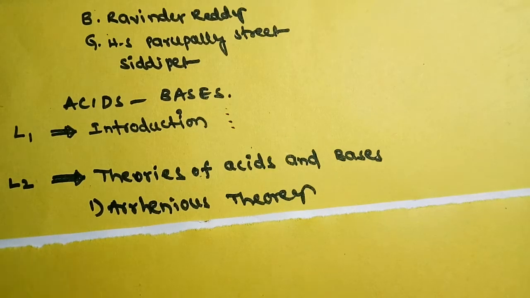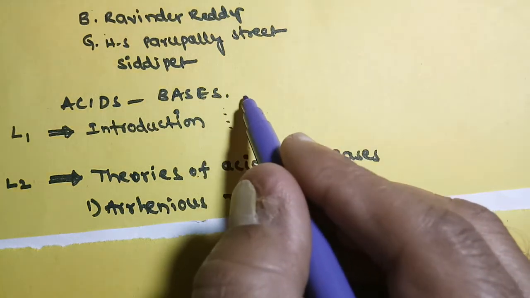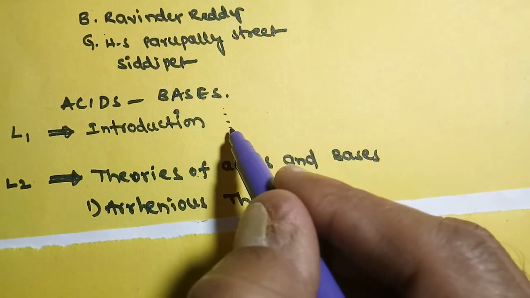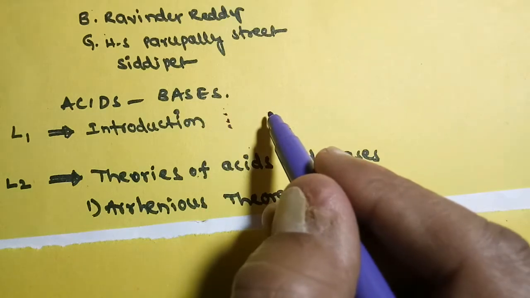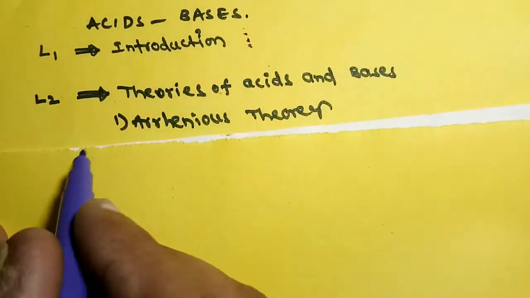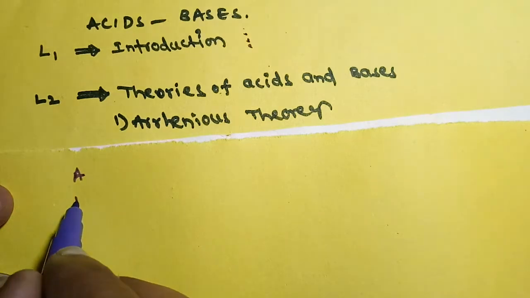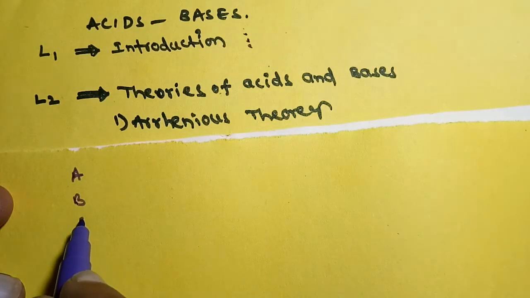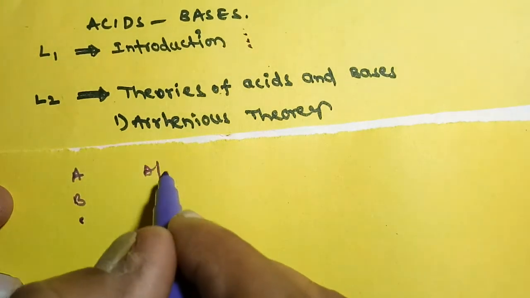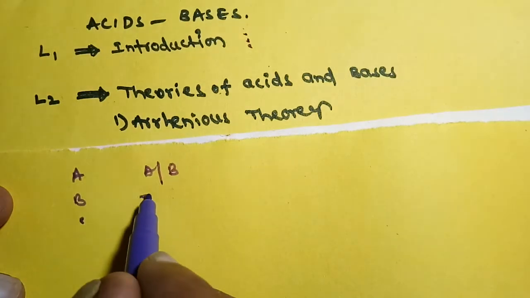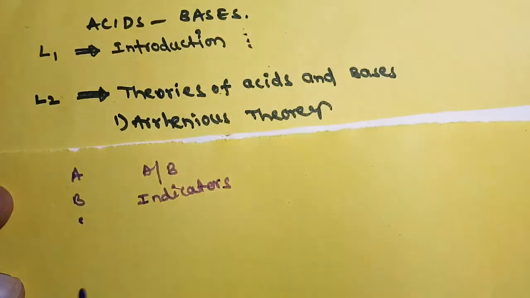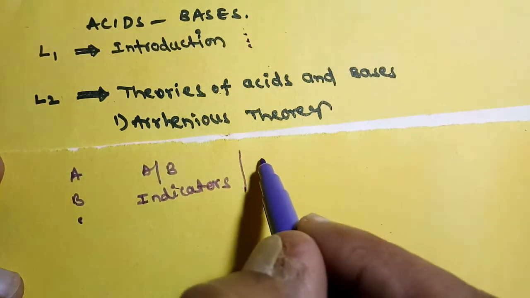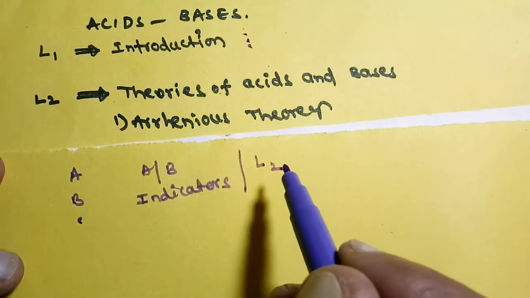We are at acids and bases. In that, we completed lecture number 1, in which we discussed what is meant by acid and base, the differences between acids and bases, and some concepts related to indicators. So now we are at lecture number 2.